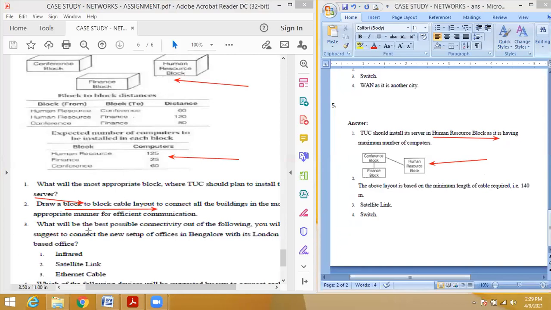Then, what will be the best possible connectivity out of the following? That is, they can connect Bangalore to London. Okay, Bangalore to London, we have already discussed this. That is a very long distance, so you have to use a satellite link. Yes, satellite link is the answer.